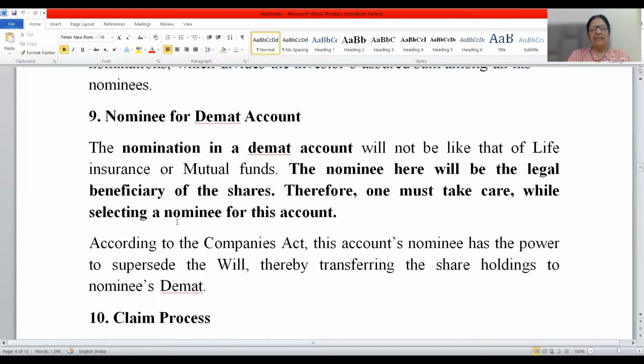According to the Companies Act, this account's nominee, the demat's nominee, has the power to supersede the will. Otherwise, the will supersedes the nominee in other cases. But in this case, the nominee will supersede the will, thereby transferring the shareholdings to the nominee's demat.